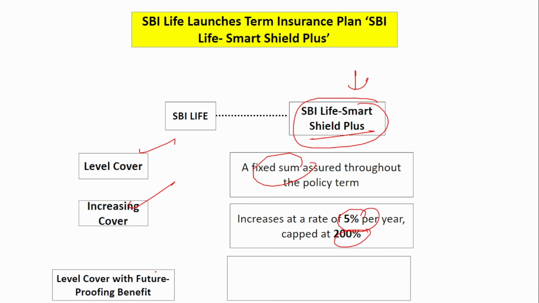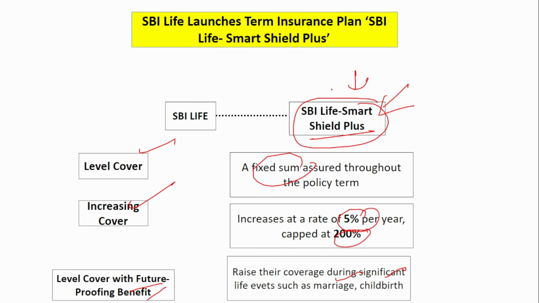The last cover is level cover with future proofing benefit. If any significant event happens like marriage or childbirth, you have even more burden, even more responsibility, right? So here the level cover, the coverage, can be increased during these significant events also. These are the 3 covers provided under SBI Life Smart Shield Plus. Here you just have to remember the term insurance plan name and the 3 cover names. That is more than enough.